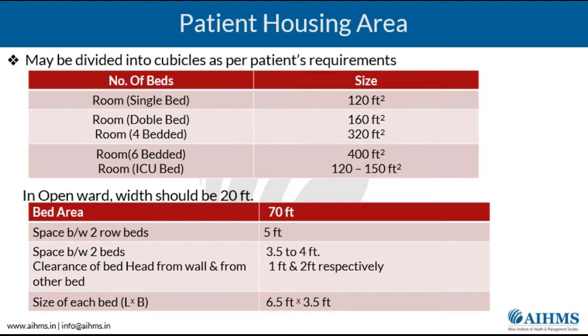If you have a double bed room, then the size could be around 160 square feet. If it is four bedded, then it is around 320 square feet. Similarly, six bedded has to be around 400 square feet. And if it is an ICU bed room, a room which has an ICU bed, then it is around 125 to 150 square feet, multiplied by the number of beds.